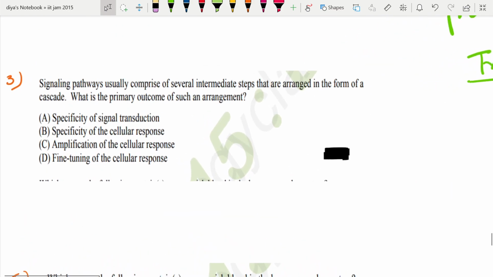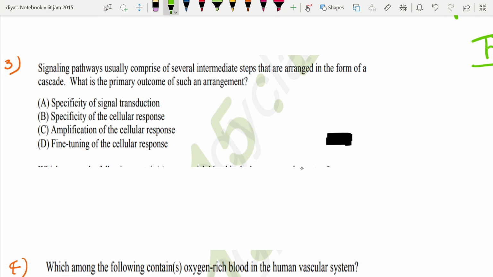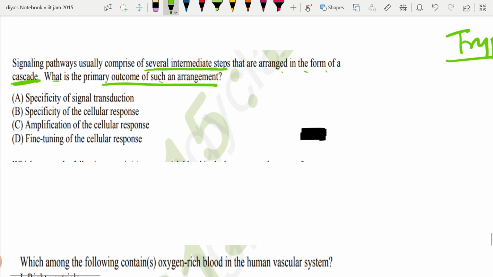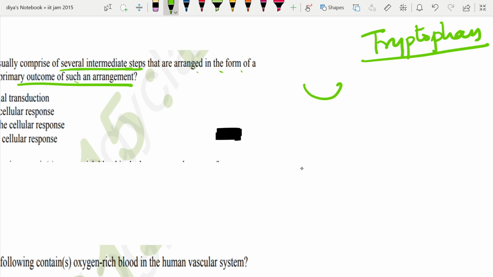Signaling pathways usually comprise of several intermediate steps that are arranged in the form of a cascade. What is the primary outcome of such arrangement? What arrangement are they talking about? In the signaling pathway, what happens when a receptor is bound to the ligand?